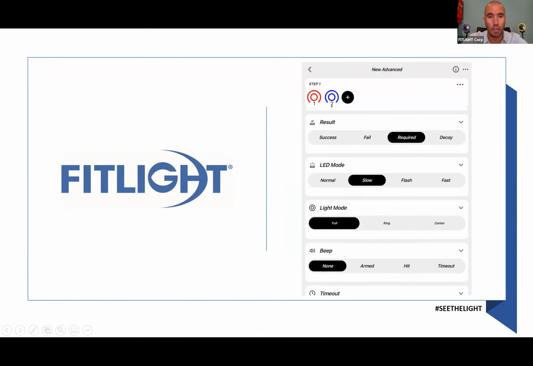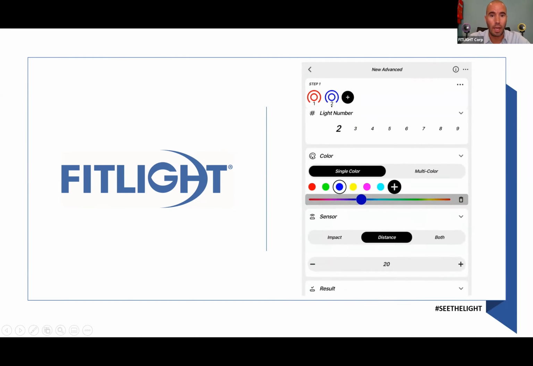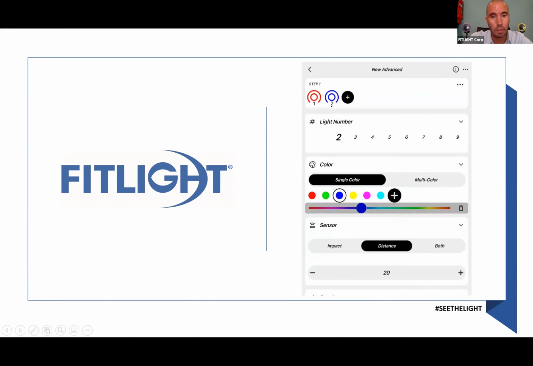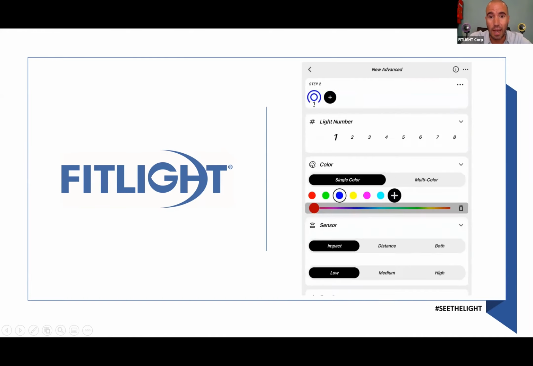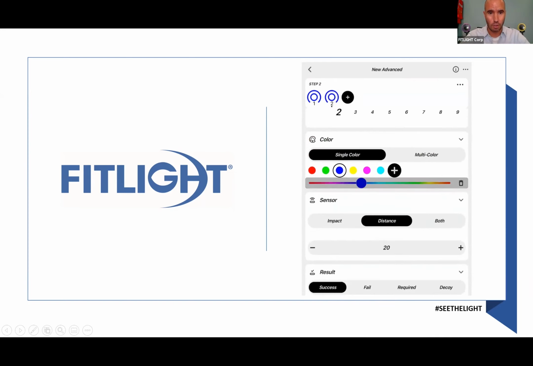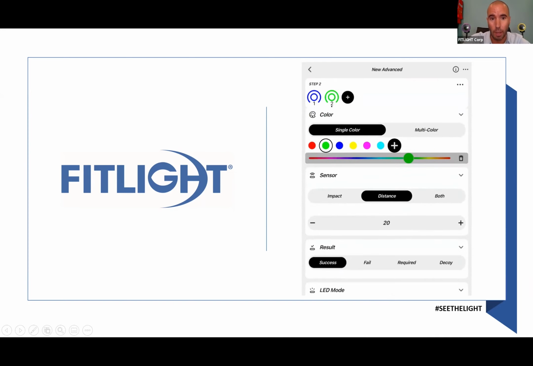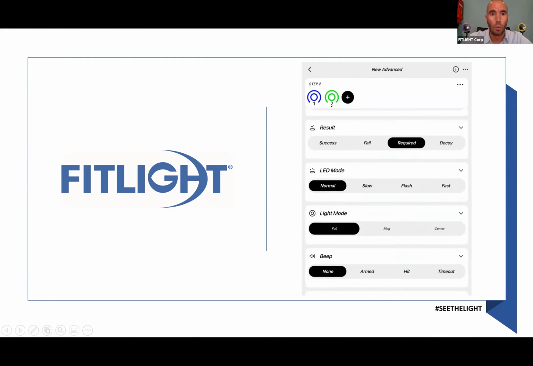Again, you can choose the different LED modes and the different light modes. You can have a beep or not. And then you can actually add a new step. Again, everything horizontally will go on at the same time. Everything vertically will go on after each other sequentially. So now I'm programming step number 2 with 2 lights. One is blue, one is green.